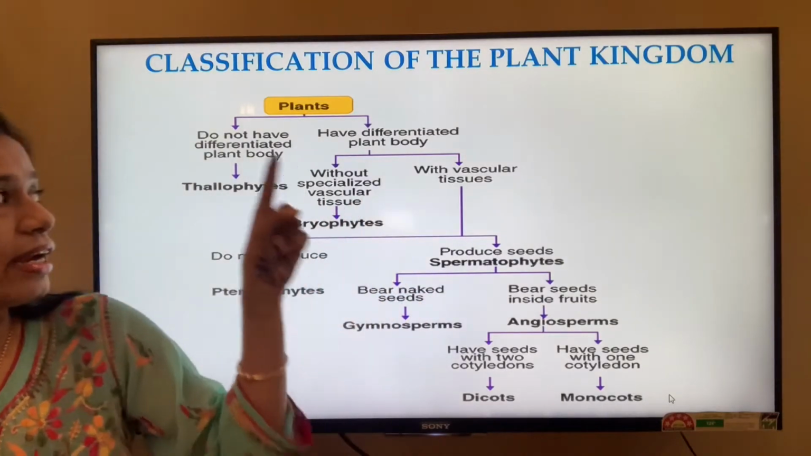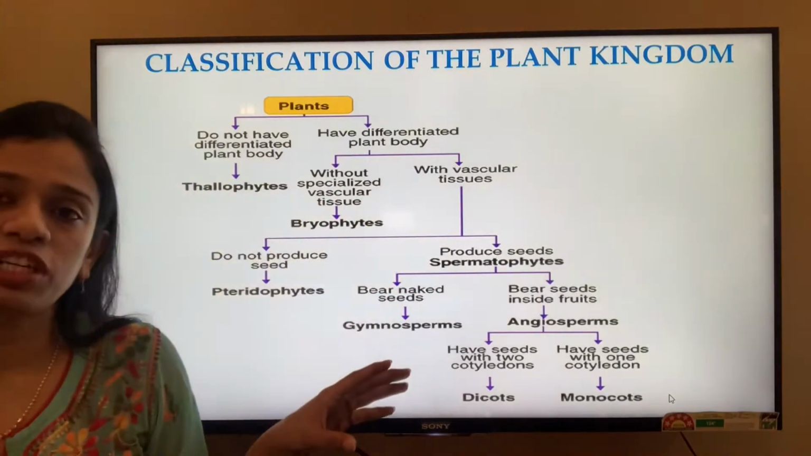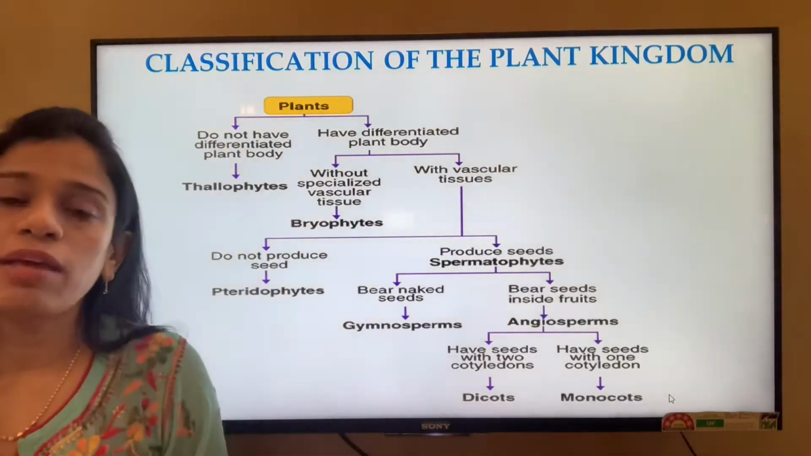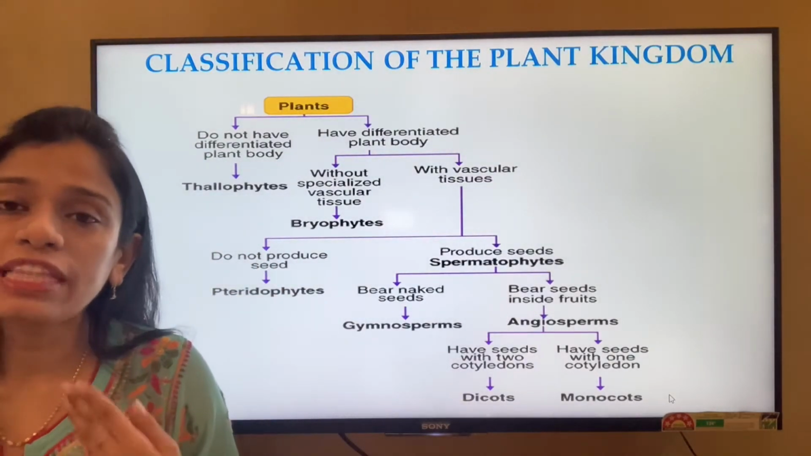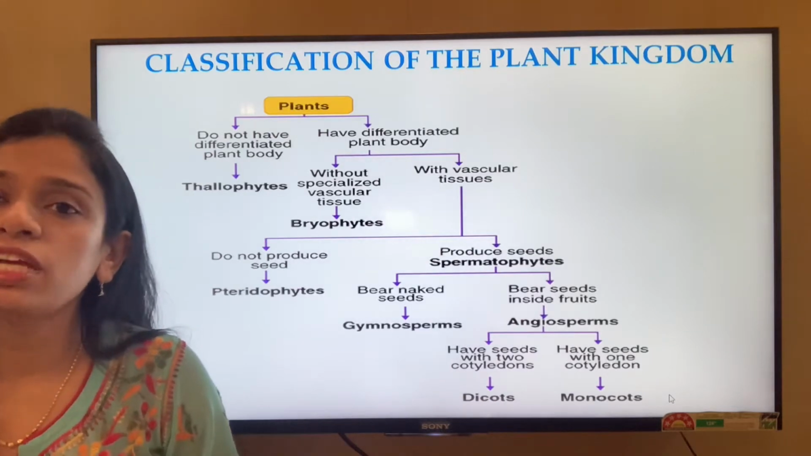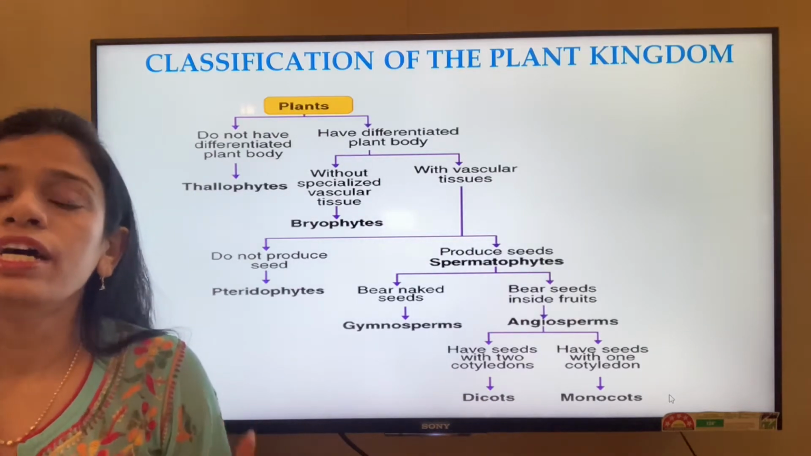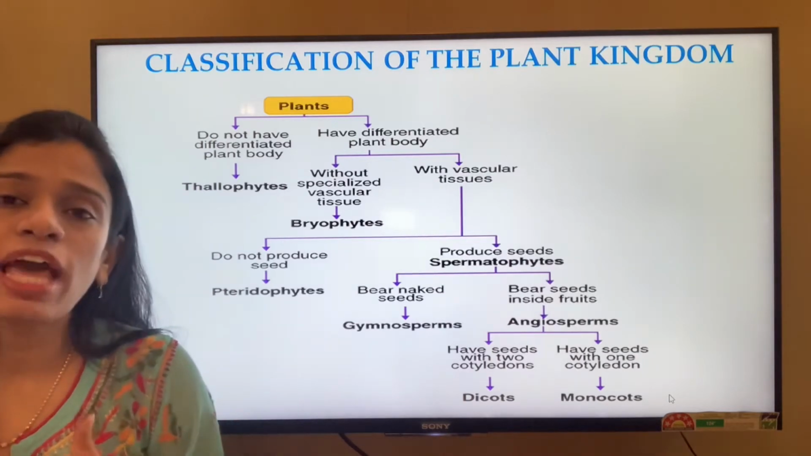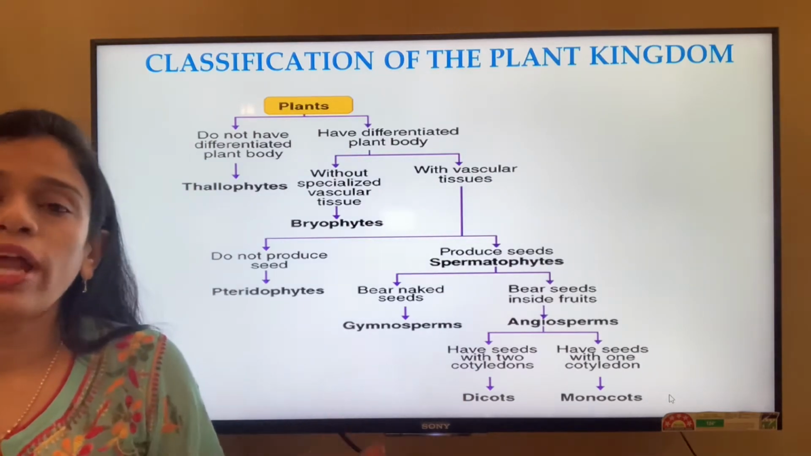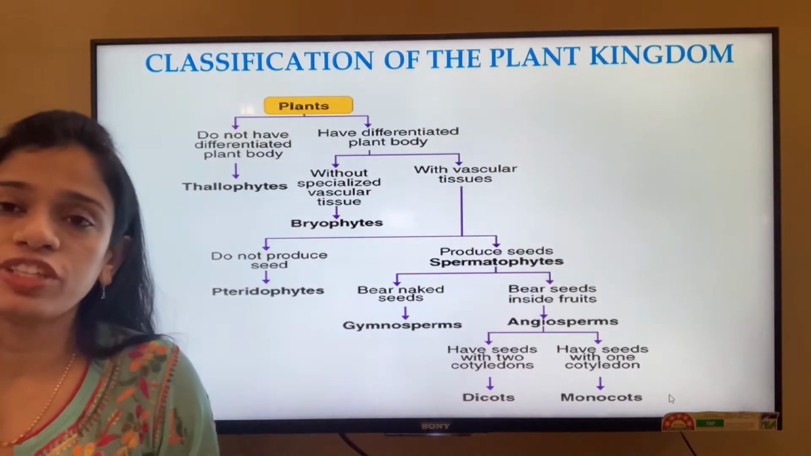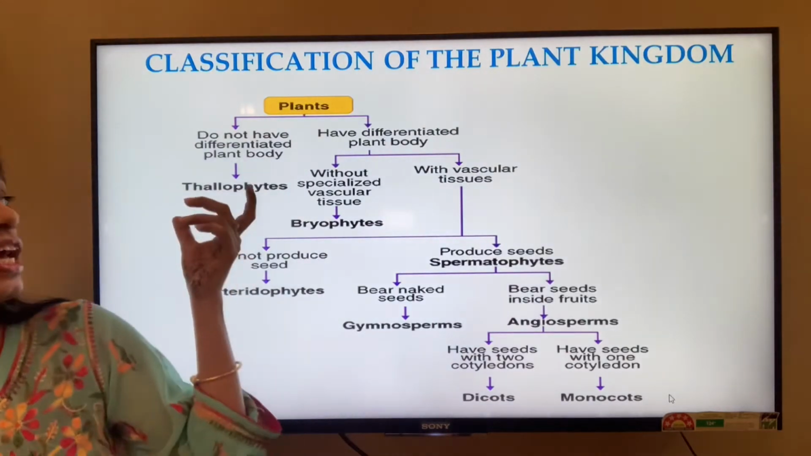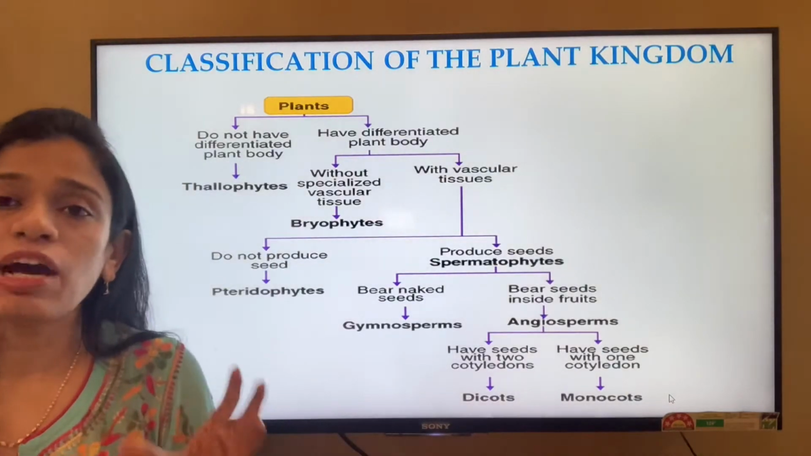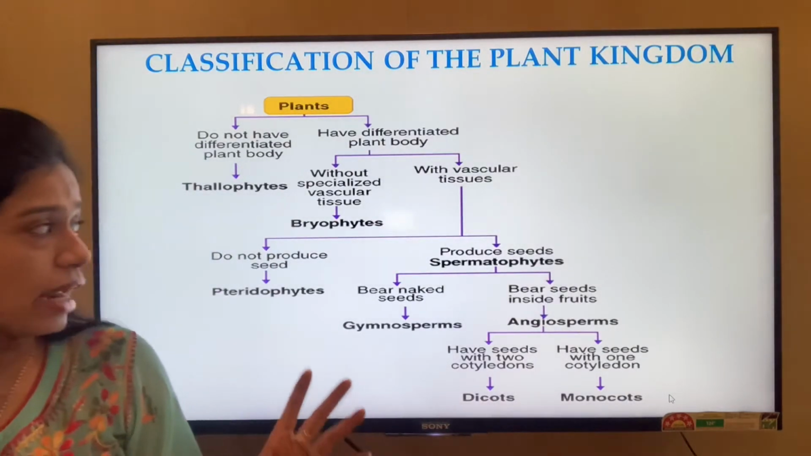Now let us see, under not having a differentiated plant body, we can put the Thallophytes. The name suggests that they have a thallus-like structure, that is, they do not bear a differentiated root, stem and leaves. So they have a thallus-like structure where these body parts are undifferentiated, and the Thallophytes are the primitive part of the plant kingdom.